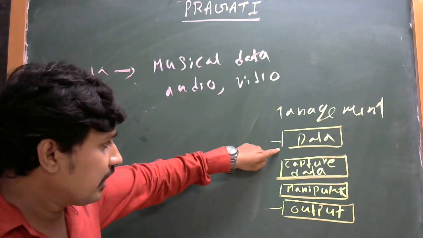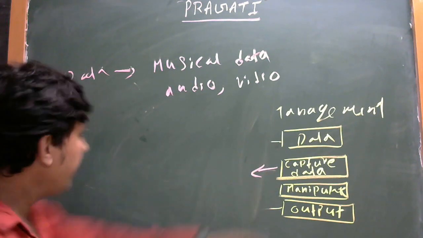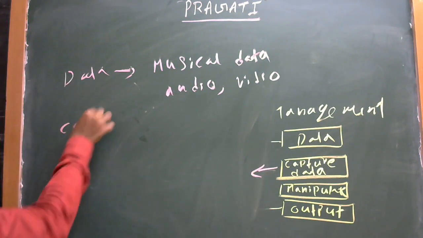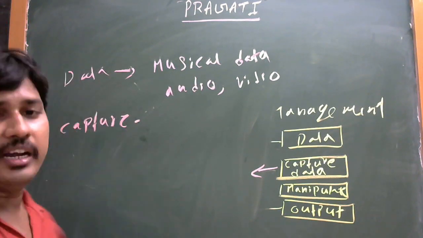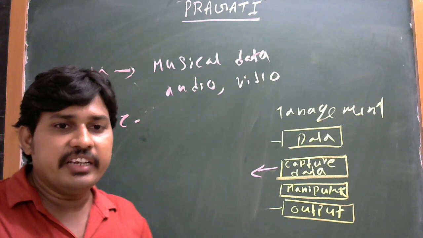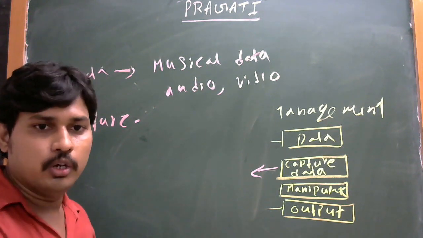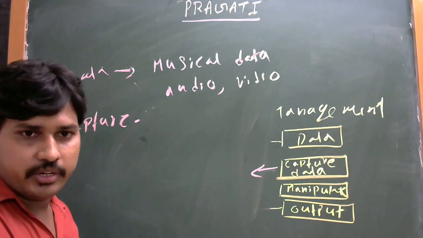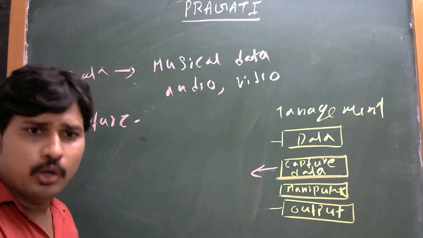So these come under a database management system. First we learn about data, and next capture data. Capture data means to cache information stored in the system. How to capture? We can create files in the system, either in MS-DOS, MS Word, or MS Excel. These are all document files.